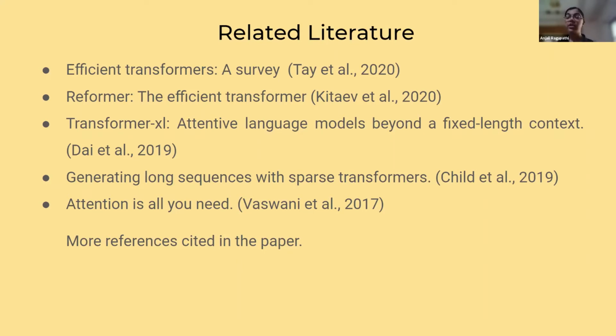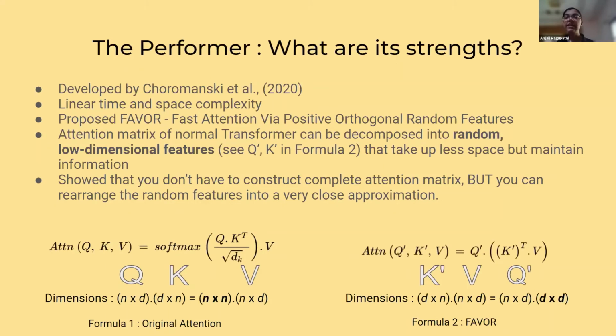recurrence relations and relative positional encoding. But the transformer XL used the normal attention function, and this again caused the quadratic time and space complexity. Additionally, sparse transformers, again, they took up a lot of space and they didn't preserve the necessary information. So we did come across two models that we felt would be excellent candidates to blend into our hybrid model.